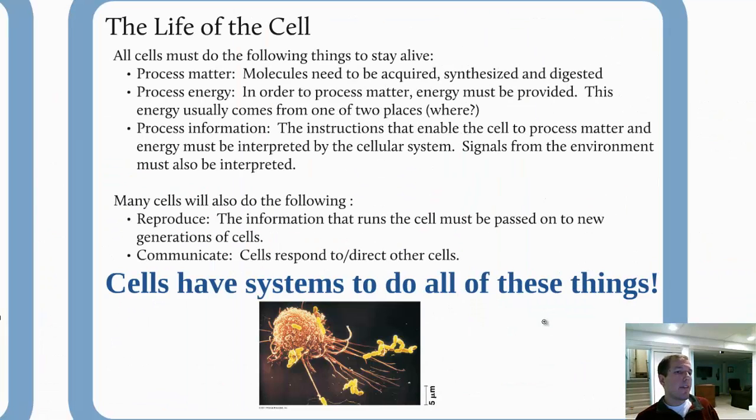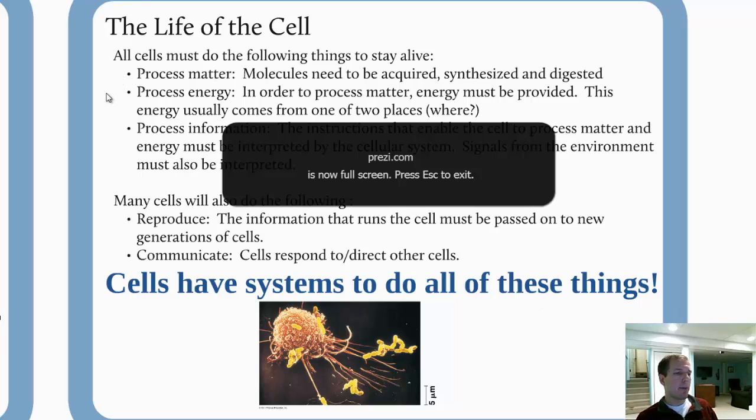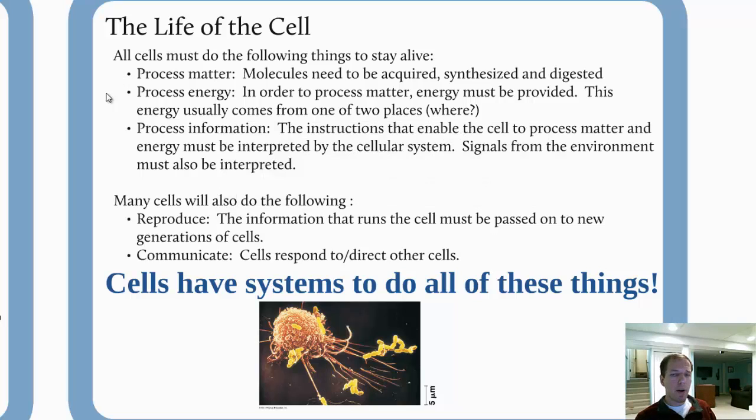Now, the fact that these organelles exist also means they carry out many of the functions for life within the cell. So processing matter is going to be a combination of the different membrane-bound structures within the cell, things like the vesicles and the ER that are transporting things from one part of the cell to the other. Those serve to process matter. Energy needs to be processed as well, so the mitochondria have a role in that. Chloroplasts have a role in that in plant-like cells. And then finally, process information.